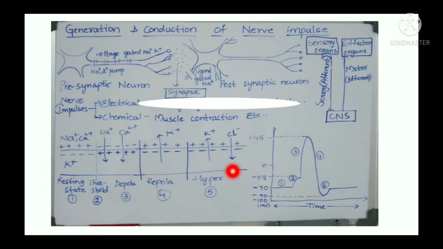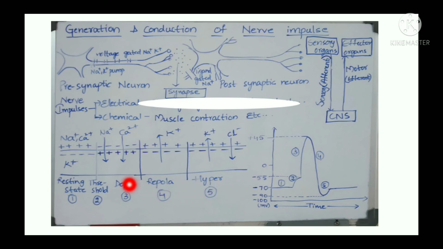Threshold stimulus is nothing but a stimulus which is required to initiate the conduction of nerve impulse, which is minus 55 millivolts. And the sodium ions and the calcium are always outside the membrane, and they always cause influx, whereas potassium is always inside the membrane and always effluxes. The next point is the different stages of the action potential: resting state, depolarization, repolarization, and hyperpolarization.